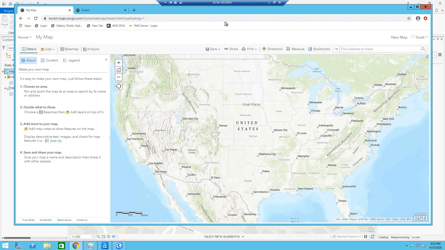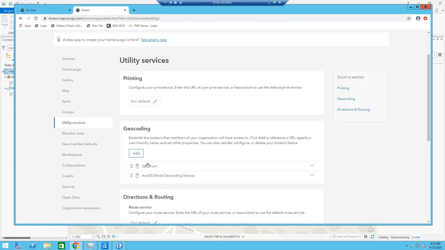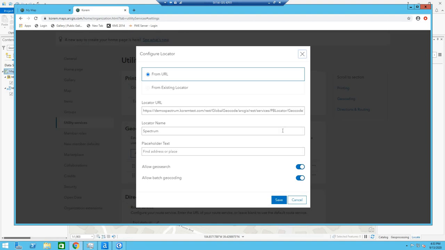The Esri connector is designed to connect a Spectrum Global Address Geocoder to Esri technology, ArcGIS Online or ArcGIS Pro. You set it up by going to your ArcGIS Online account and in your utility services, selecting the Spectrum geocoder and putting in the URL.